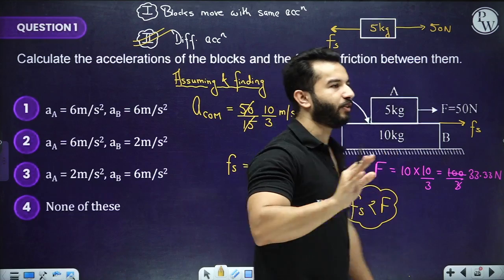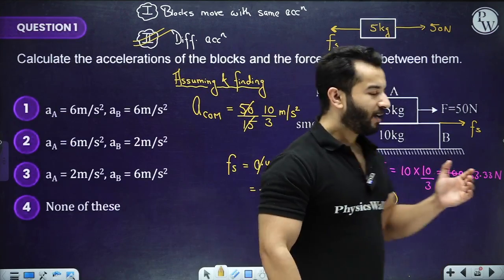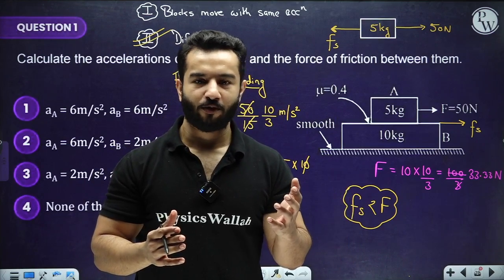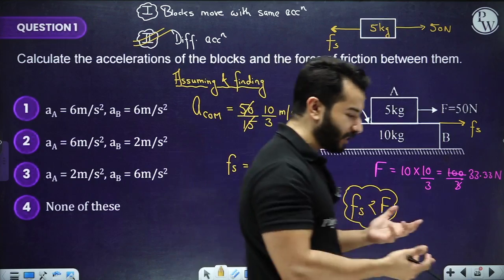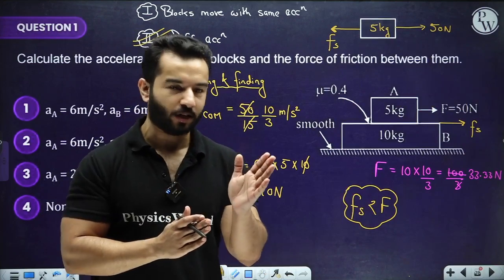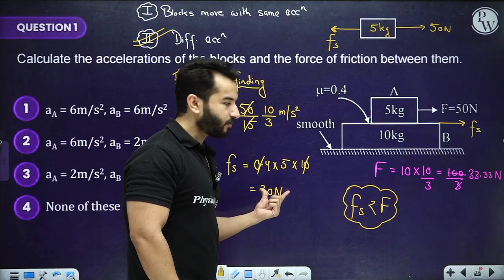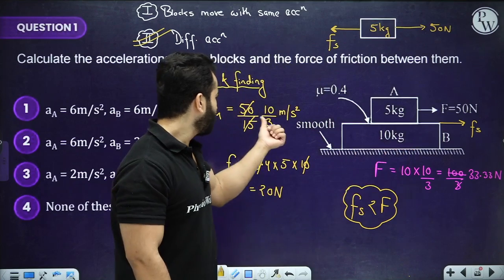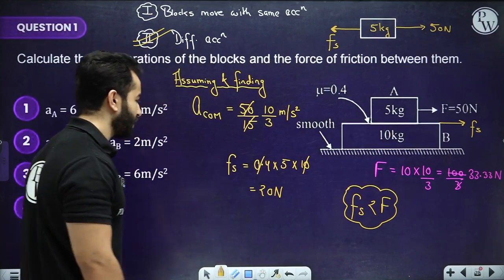Please think about it. Pause the video. Don't move forward if you're not getting it. It is quite easy. It is the job of the friction force to make them move together. That's what the friction force does. That's why it comes into existence. It does not want the two surfaces to slide over each other. So the maximum friction force can be 20 Newton, and the friction force we need to move this block with the common acceleration is 10 by 3, which is 33.33. So they will move with different acceleration, and how to find it?